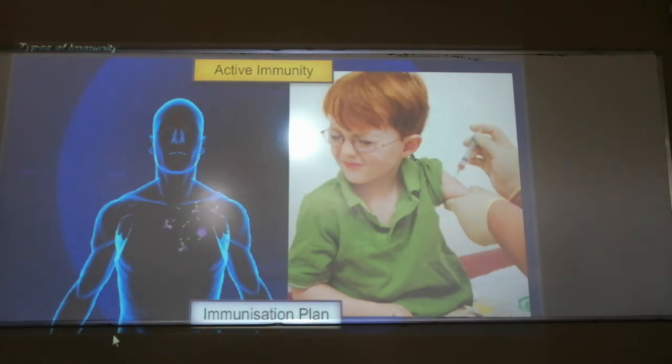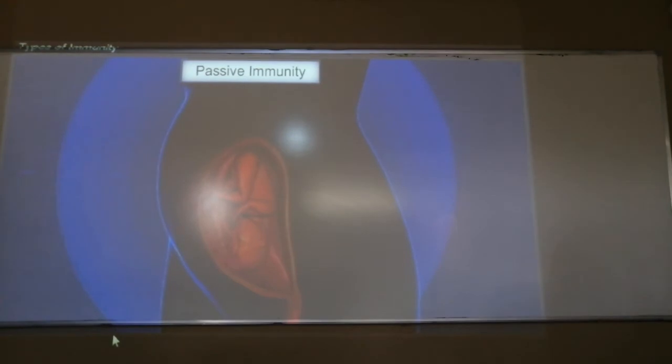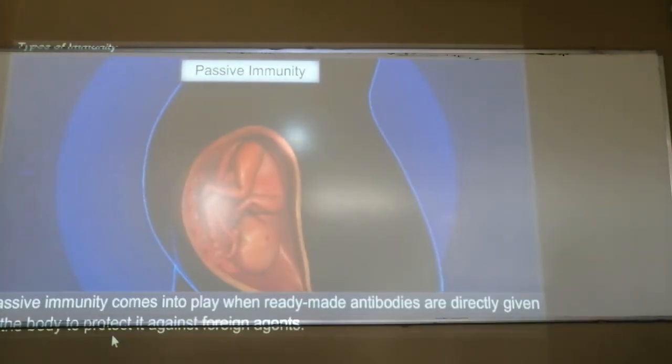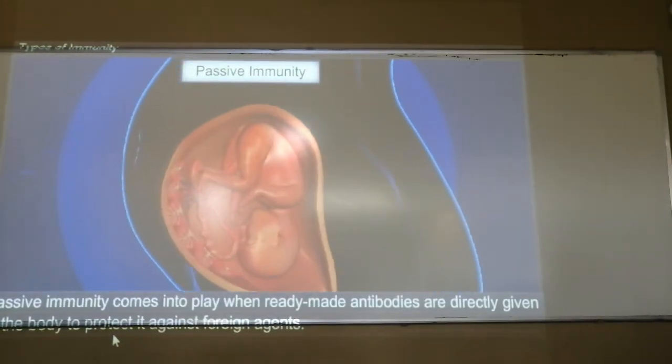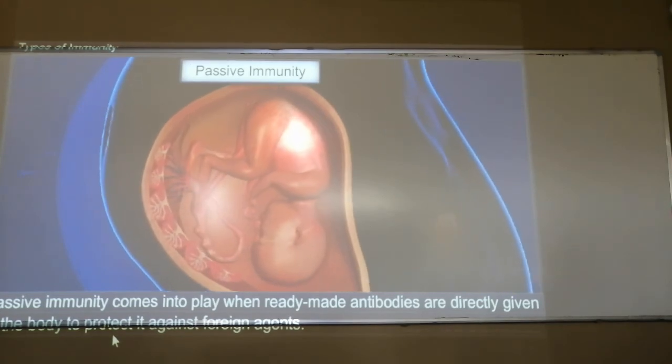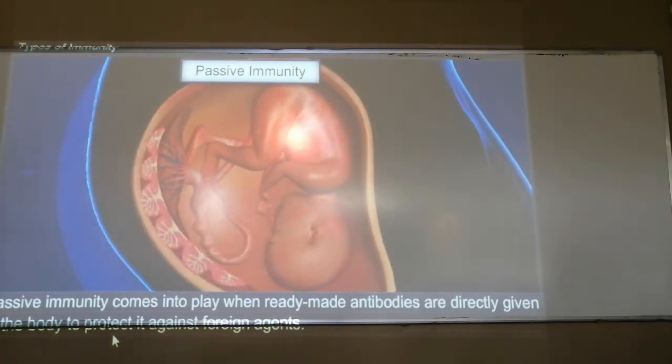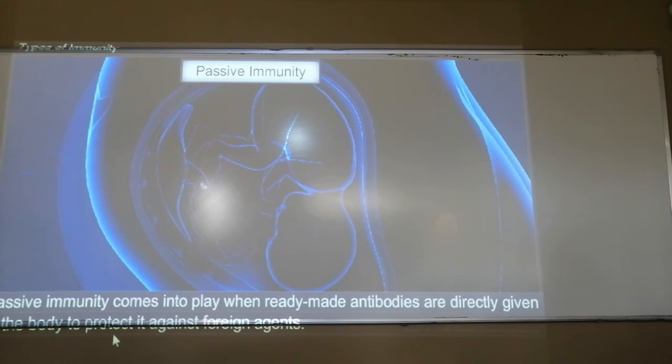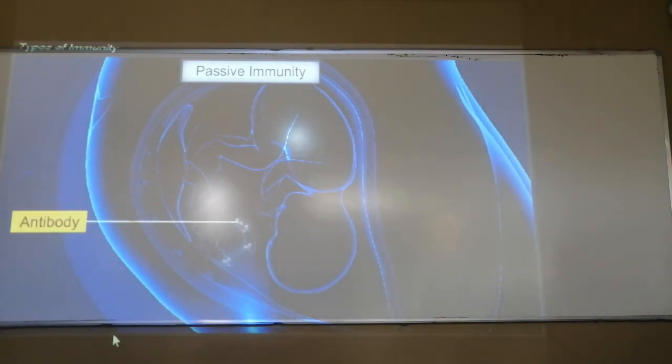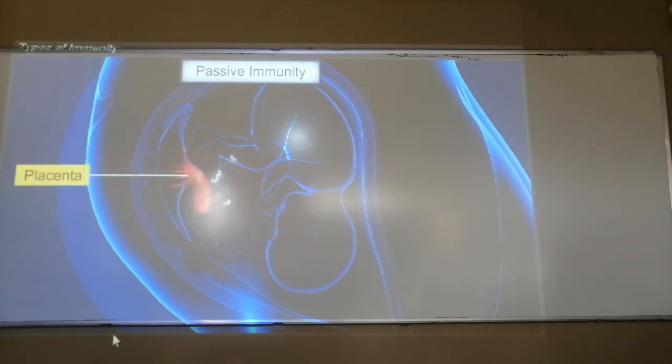You know that you got immunizations or injections when you were a child. That is only so that your active immunity can be developed. Now what is passive immunity? Passive immunity comes into play when ready-made antibodies are directly given to the body. For example, IgG antibodies coming through the placenta to the baby, from mother to fetus. This is an example of passive immunization.